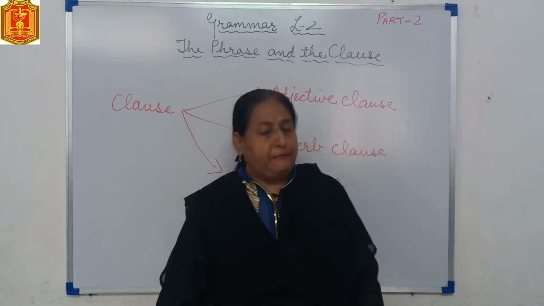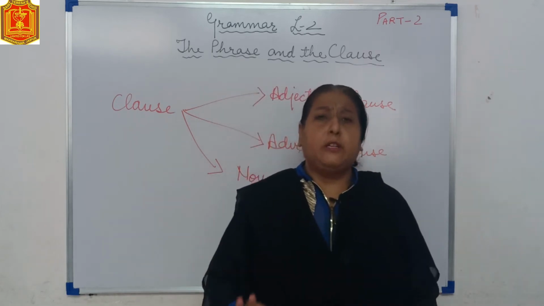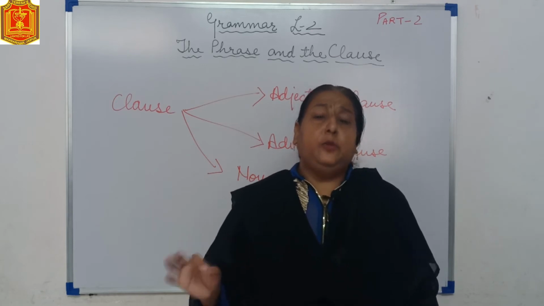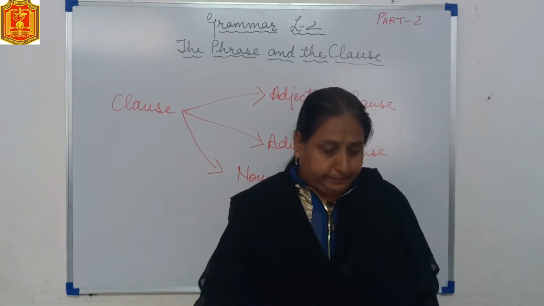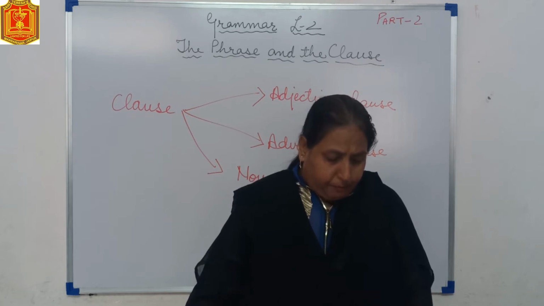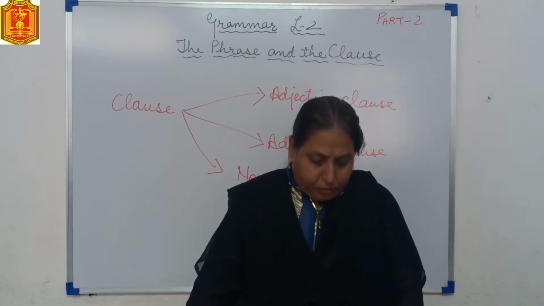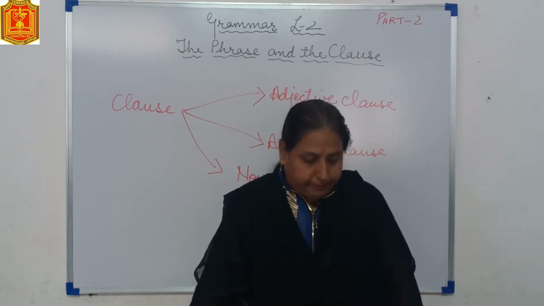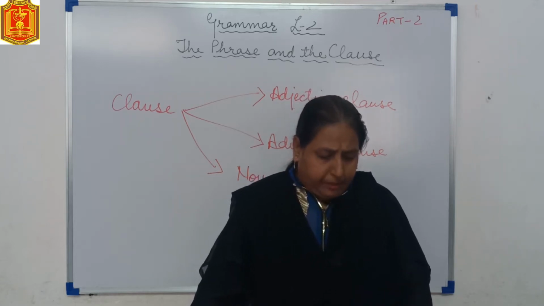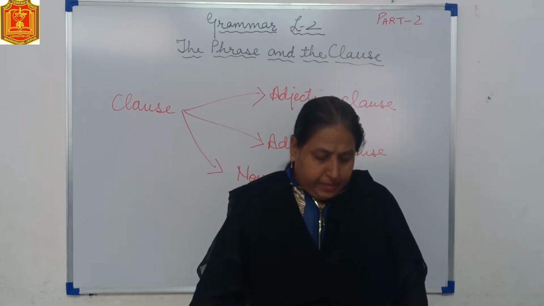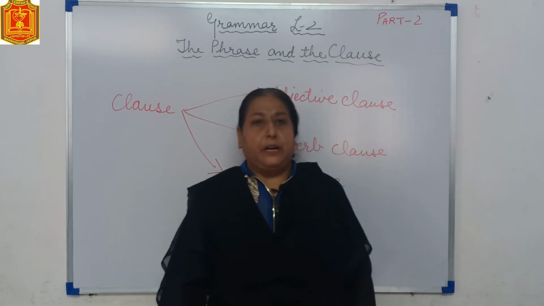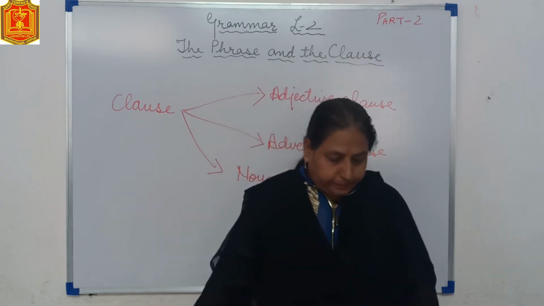Now comes the adverb clause. Adverb clauses are the same thing, they are doing the work of an adverb. An adverb clause is a group of words that has a subject and a predicate of its own and acts like an adverb. Golu was sad because he had lost his toy. In the sentence, because he had lost his toy modifies the adjective sad. Hence, it is an adverb clause.